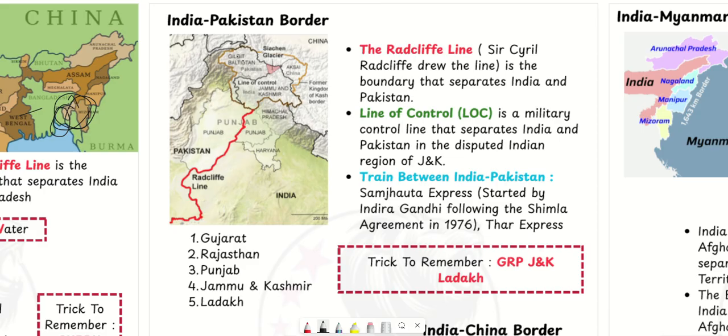This is the Line of Control, and this part is known as the Line of Actual Control. The states which share a boundary with Pakistan are Gujarat, then Rajasthan, then Punjab, and then Jammu and Kashmir, and some part of Ladakh is also here which shares a boundary. Now the trains between India and Pakistan are the Samjhauta Express, which was started following the Shimla Agreement in 1976, and also the Thar Express.